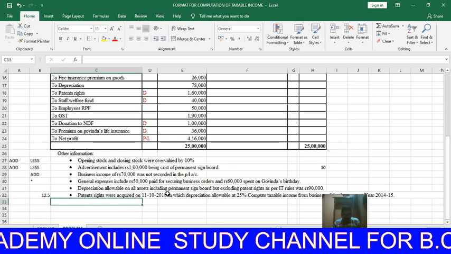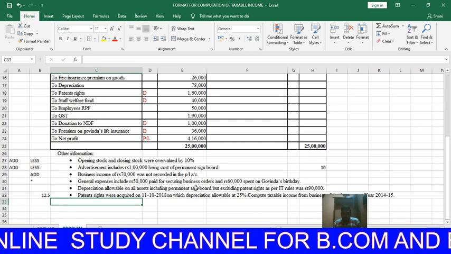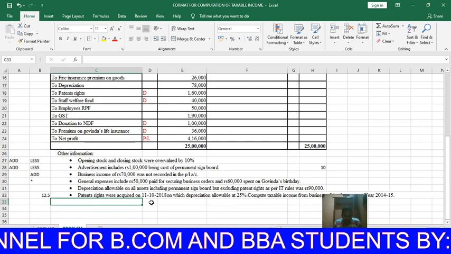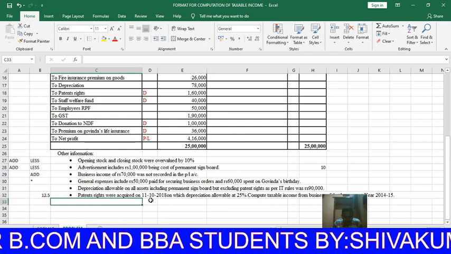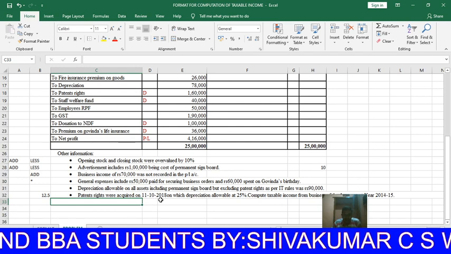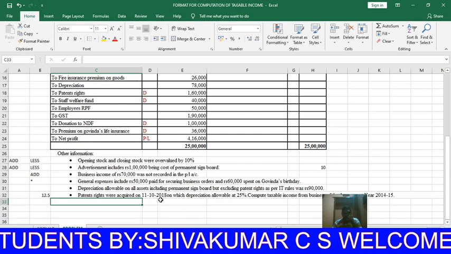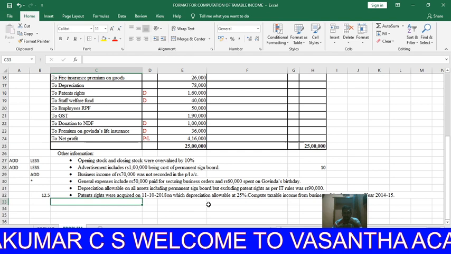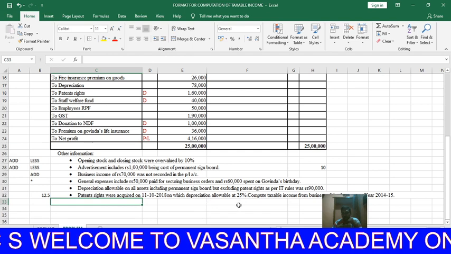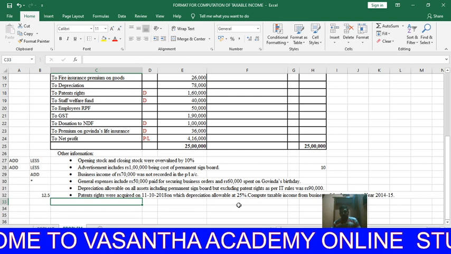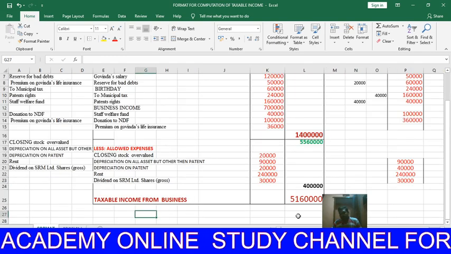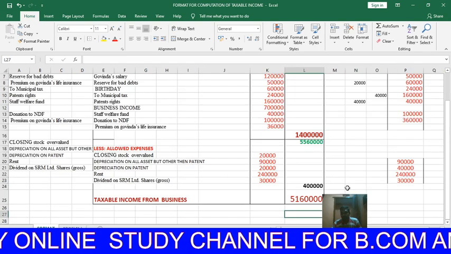Then depreciation allowable: I have given depreciation on signboard, and also depreciation on patent. The patent was purchased on 11/10/2018, which means it is used less than 6 months, so I provide depreciation at 12.5% instead of 25%. So taxable income from business is 51,60,000.